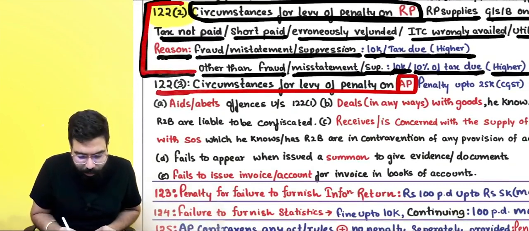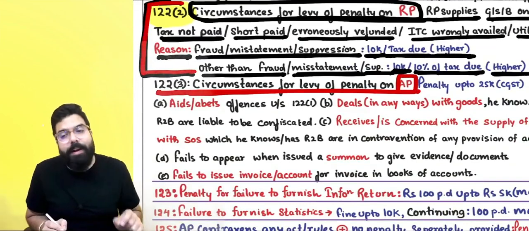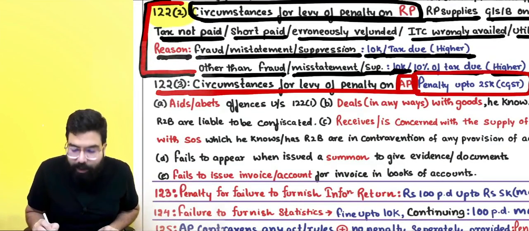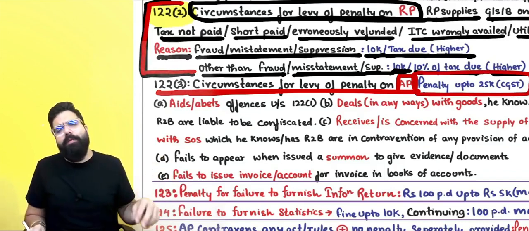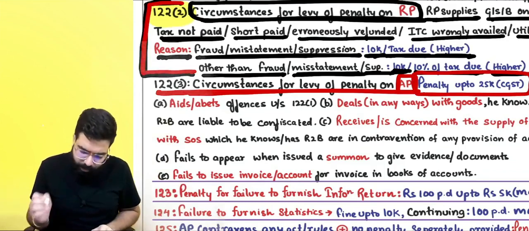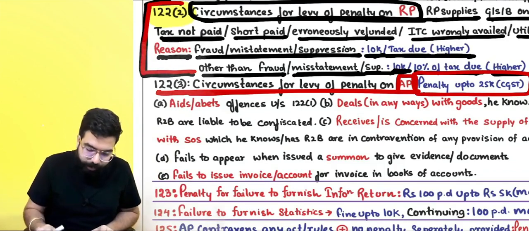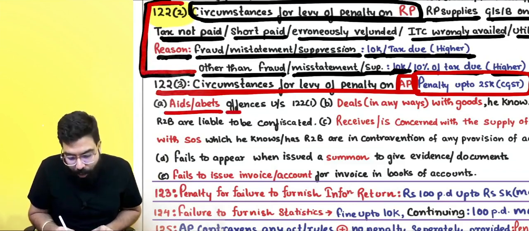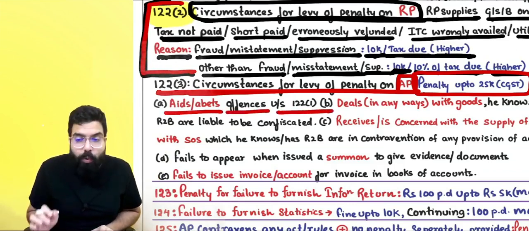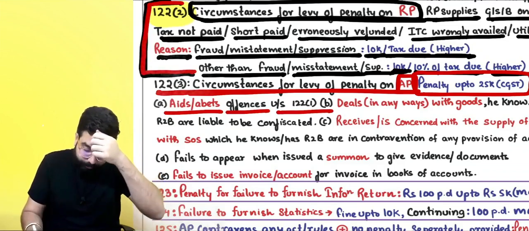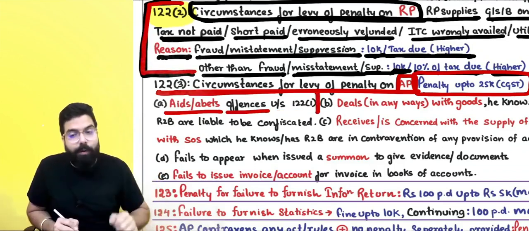Section number 123 talks about circumstances for penalty on any person. The penalty can be up to 25,000 under CGST and up to 25,000 under SGST. For IGST, it will be 50,000 rupees. Now, if anyone goes ahead and aids or abets offences under section number 122(1), then he shall be levied a penalty.